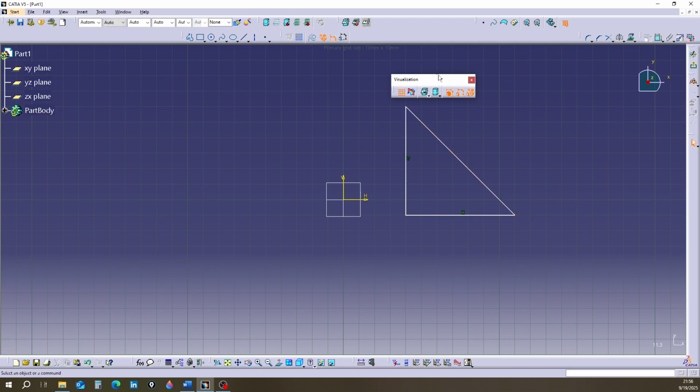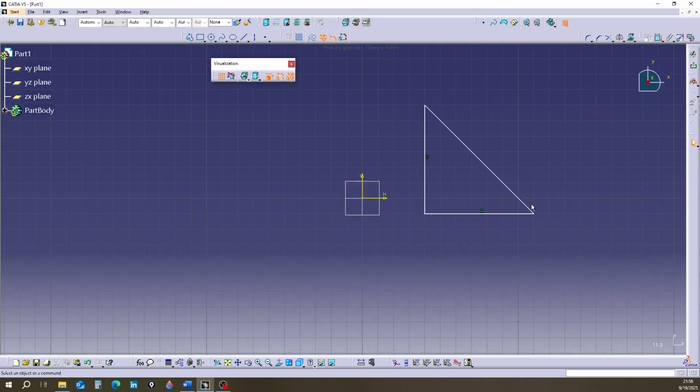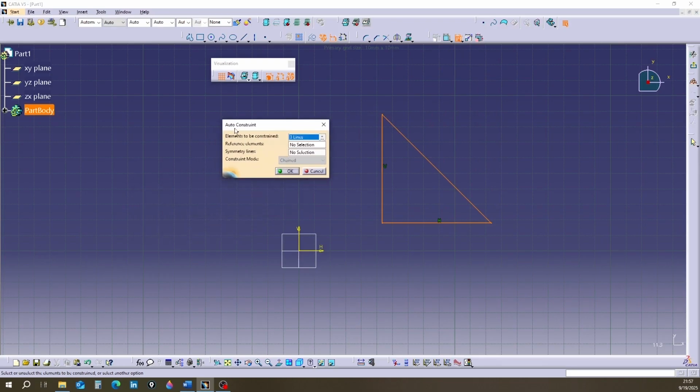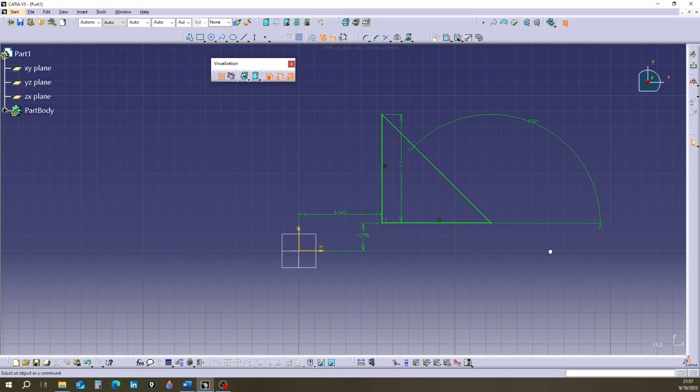Now in this state where the shape is not fully constrained, it appears in white. After it is fully constrained, it appears green. I add an extra dimension. By applying an extra dimension, the color of the shape appears purple. Note that only the extra parts appear purple.